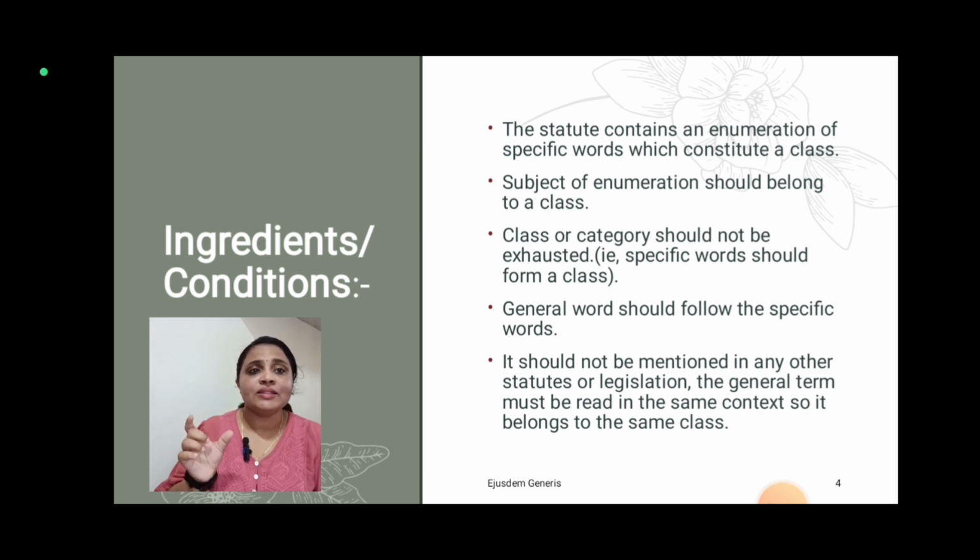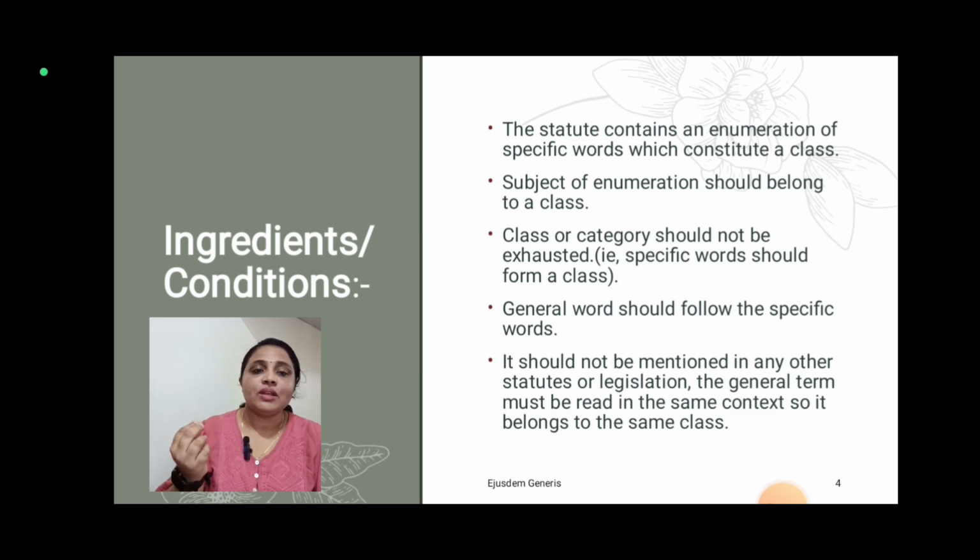The class or category should not be exhausted. That is, the specific words should form a class, and there should not be any exhaustion in the class or category. General words should follow the specific words. As the meaning says, the general word must be there and it should follow the specific words. You cannot deviate from it.